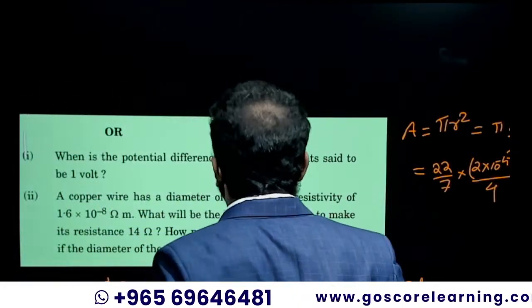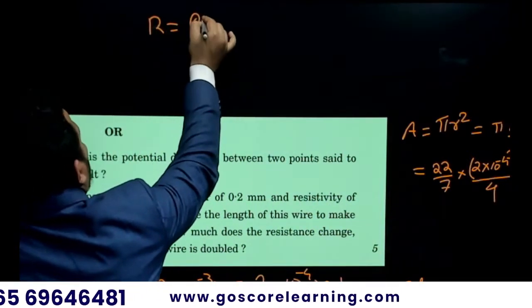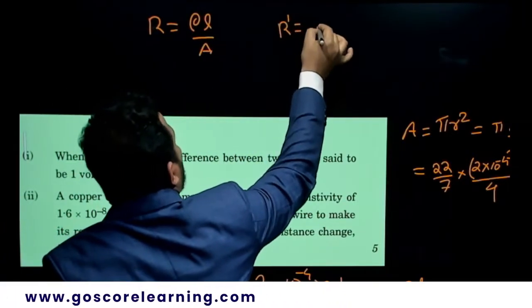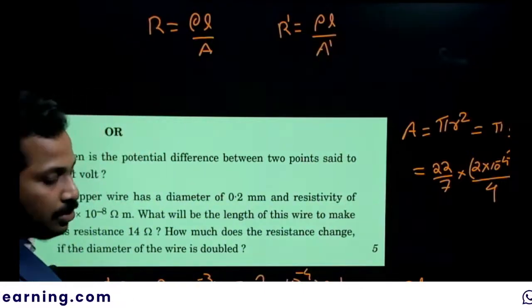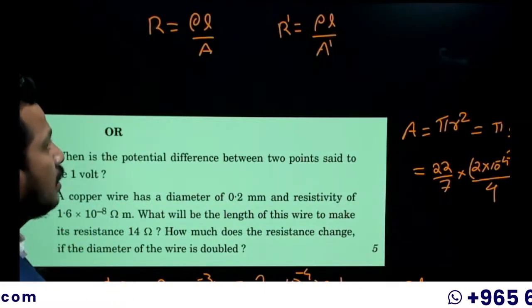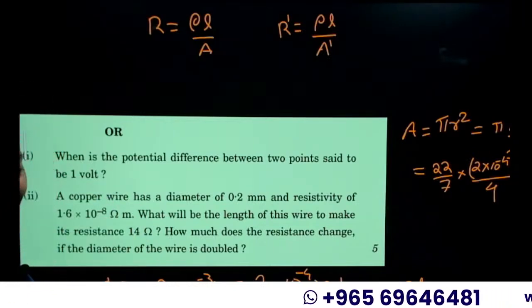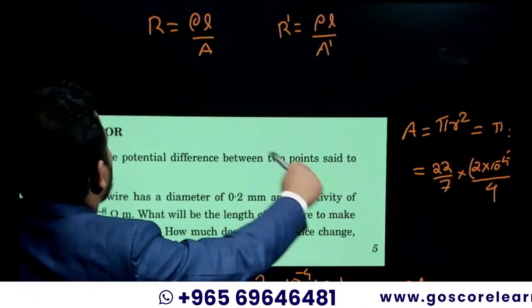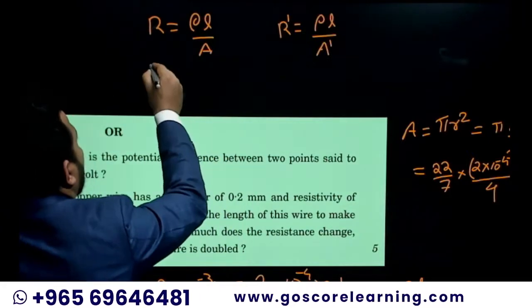Diameter doubled. Okay. So we know that R is equal to rho L by A. So R dash is equal to rho L by A dash. Length is no more changing. The only quantity which is changing is the diameter, so A dash will be changed. We need to find the change in resistance, so we can find the ratio.